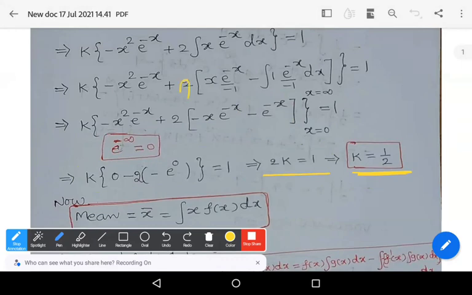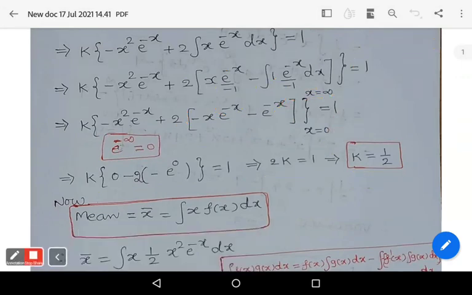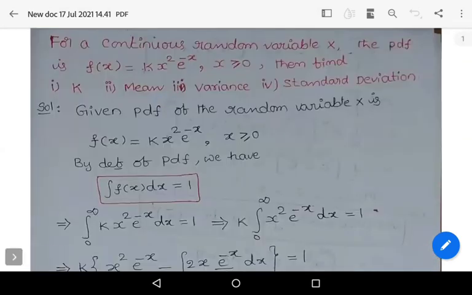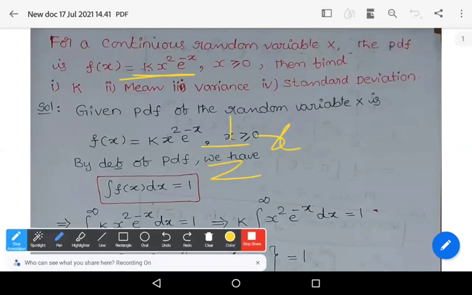If k is equal to 1 by 2, then f of x becomes 1 by 2 into x square into e power minus x. That's it.